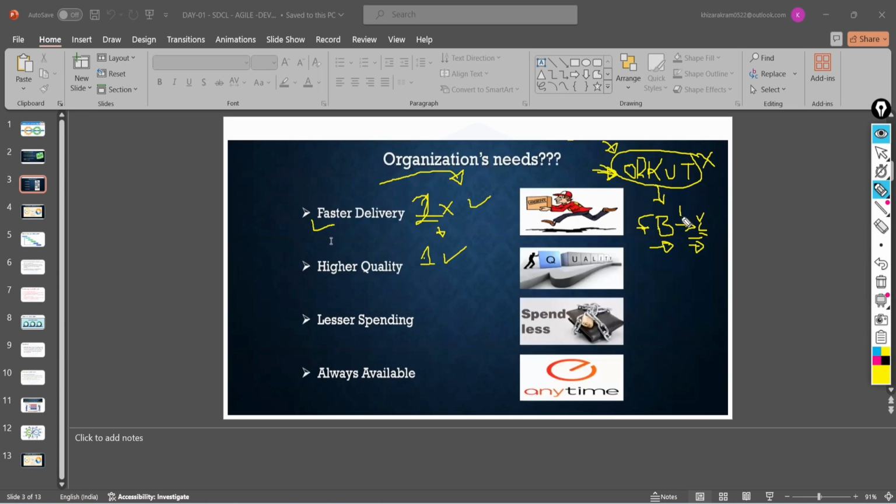Okay, so now everywhere you'll find the Orkut and Facebook comparison, right? So what we got from this is that even if your application has faster delivery, you always have to go with the higher quality. Okay, so you have to be updated in the market, right? Always be updated in the market, then you have to upgrade your application.